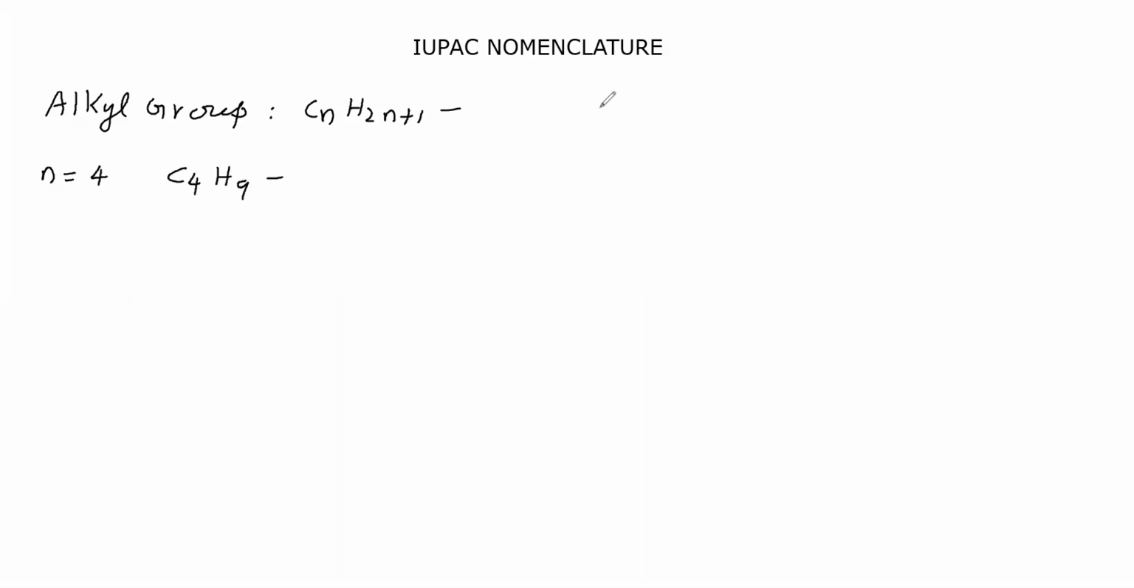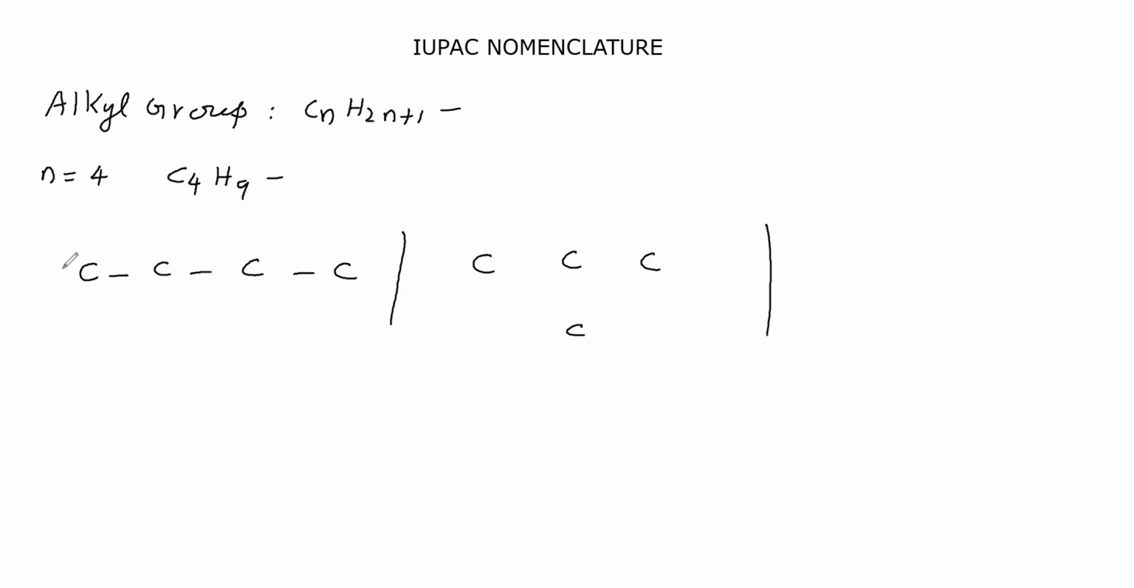This C4H9, how will we write it? The 4 carbons we will write like this. Then another possibility, the 4 carbon atoms we will write like this. That's all, only these possibilities are there. Now give single bonds between the carbon atoms.